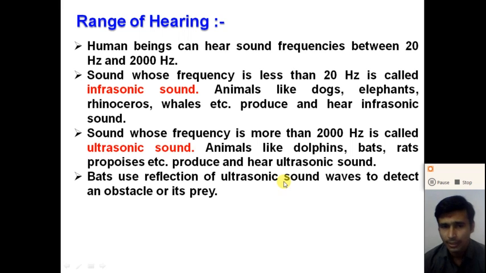So the bat produces the ultrasonic sound, and it uses the reflection of the ultrasonic sound wave to detect the obstacle which is near to the bat. So understand, the first range of sound is the audible sound. Audible sound lies between 20 hertz and 2000 hertz, which can be heard by human beings. Second is the infrasonic sound. The frequency of the infrasonic sound is less than 20 hertz. And third one is the ultrasonic sound. The frequency of the ultrasonic sound is greater than 2000 hertz.